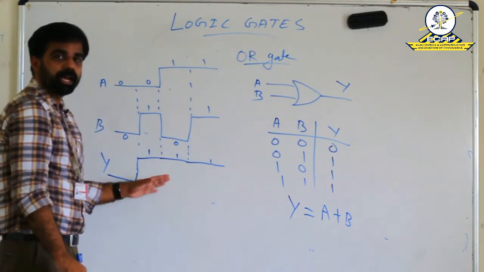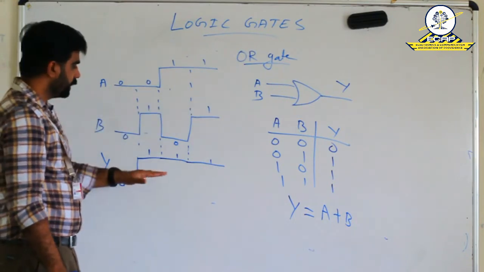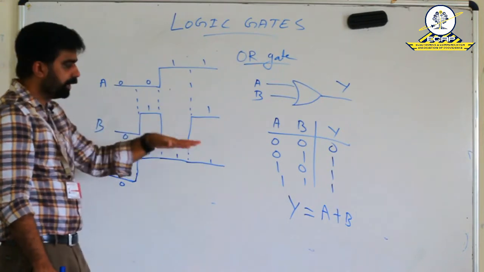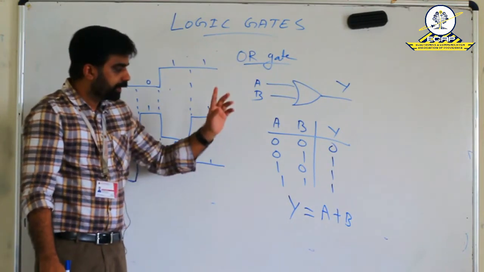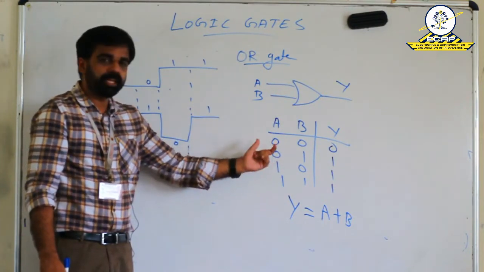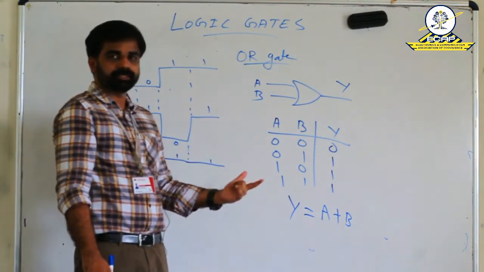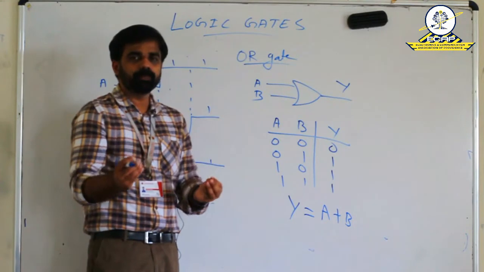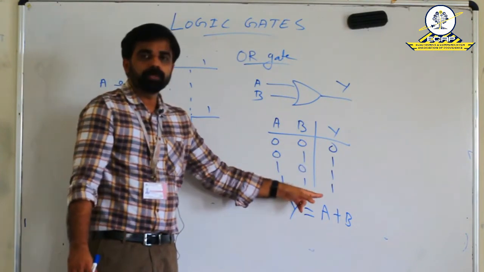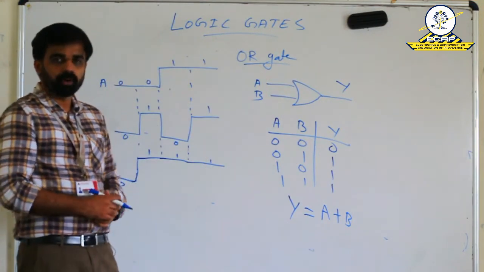So this is the output waveform of the OR gate depending upon the possible combination of the input. Here we can conclude that the output is 0 only when both the inputs are 0. In all other cases, that means any one of the inputs is high or both the inputs are high, the output becomes high. This is the behavior or working principle of the OR gate.